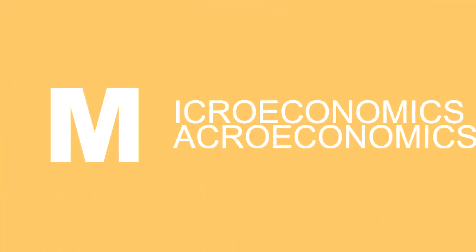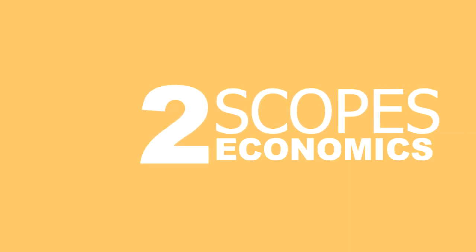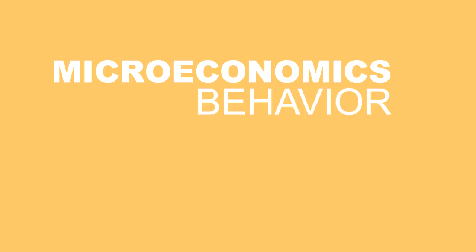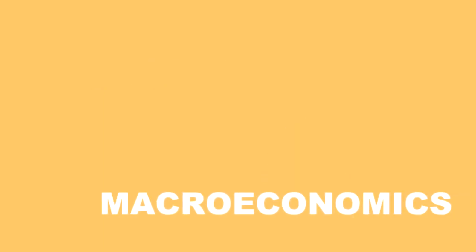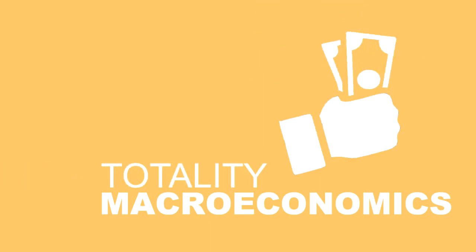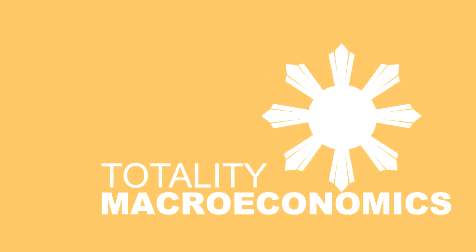M. Microeconomics and macroeconomics. These are the two scopes of economics. Microeconomics is the branch of economics that examines the functioning of individual industries and the behavior of individual decision-making units. Macroeconomics deals with the behavior of the aggregates, or the totality of the income, output, employment, and so on, on a national scale.